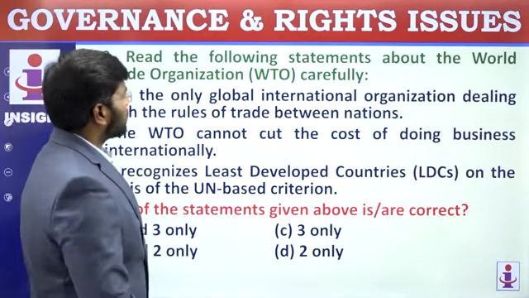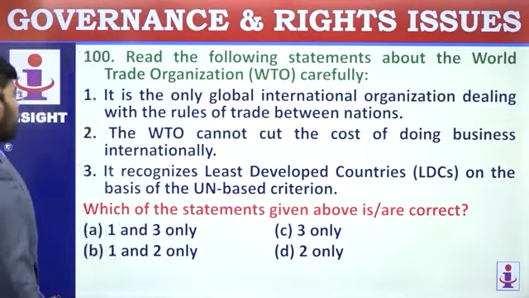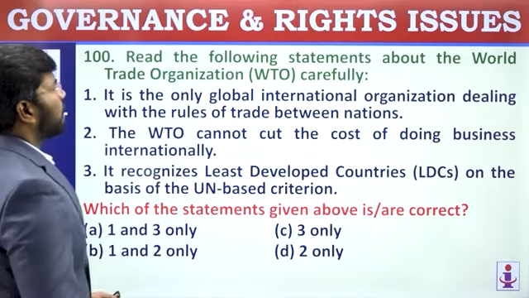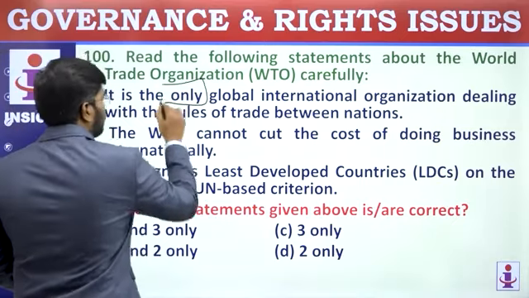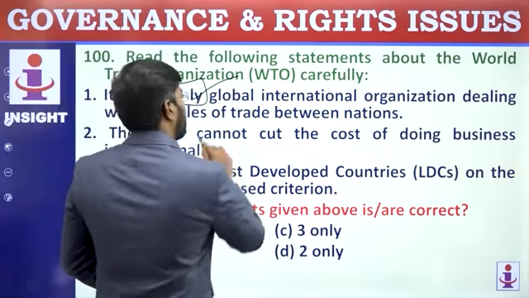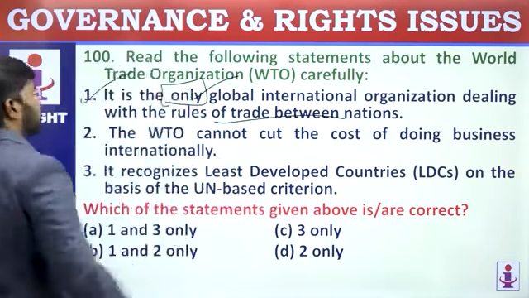Read the following statements about the World Trade Organization carefully. It is the only global international organization dealing with rules of trade between nations. Only. Don't worry. This is correct. Trade between nations, international. First statement is correct.